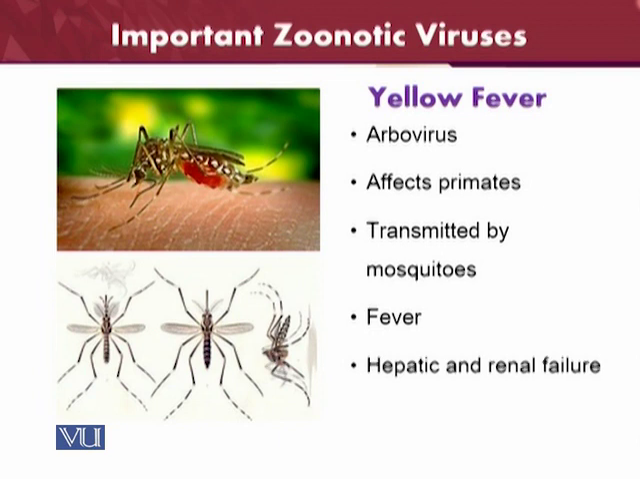Then is the yellow fever. This is also one of the very important zoonotic diseases. The disease is caused by the arbovirus, and it affects most of the primates. It is transmitted through the mosquitoes, and the diseases which are transmitted through the mosquitoes are very easily transmitted to the human beings, because mosquitoes are always there. The clinical signs are fever and hepatic or renal failure.